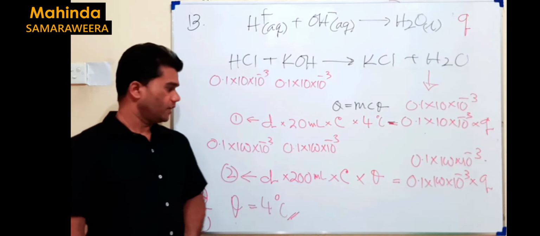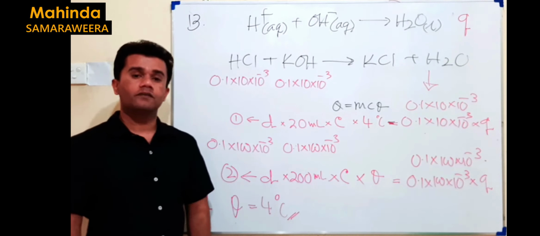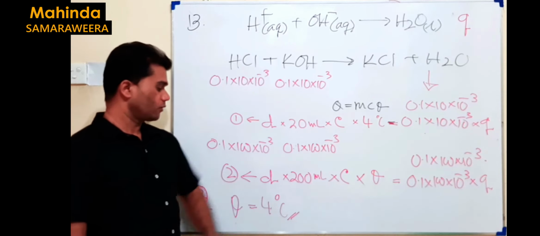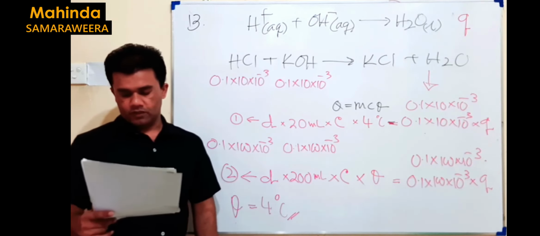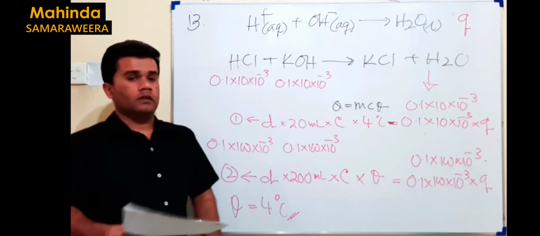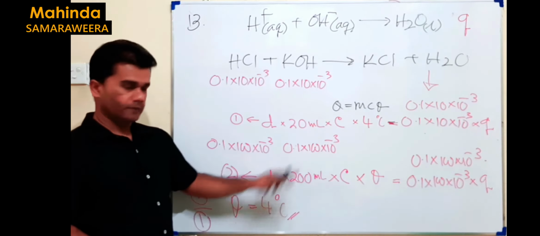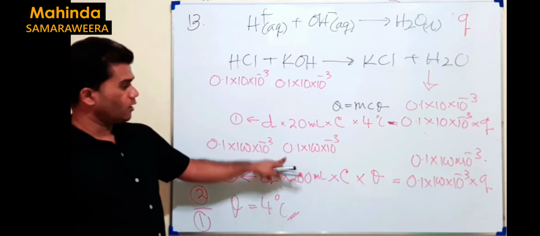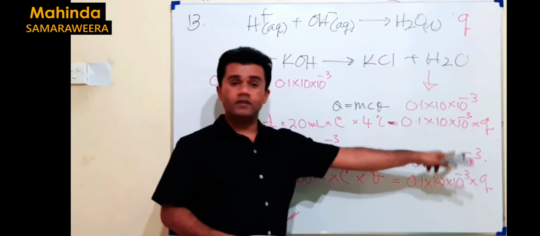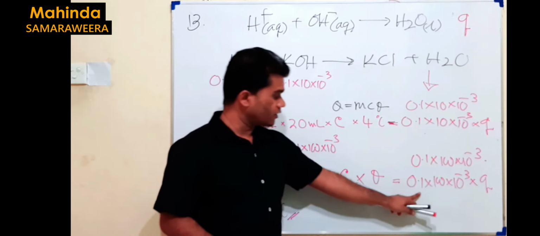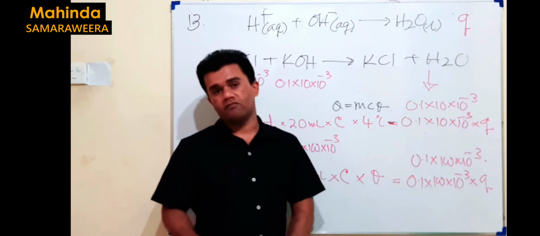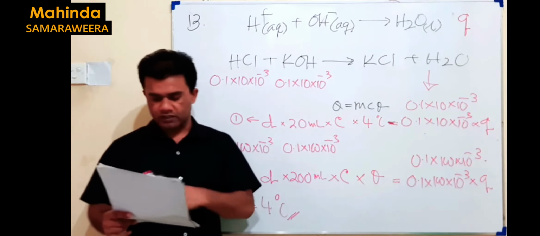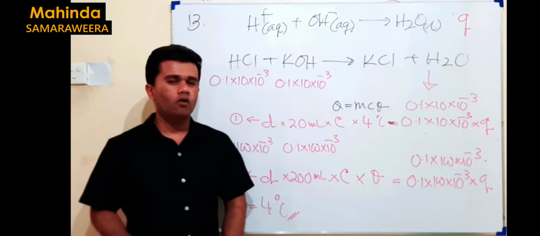Anyway, this data is given as just 0.01. If you substitute 0.01 and do the calculation, you don't get a value. I mean, none of these values is the answer if you get 0.01 here, because if it is 0.01, you know that's the limiting reagent. If it is the limiting reagent, the amount of water produced should be 0.01 × 100 × 10 to the power of minus 3. Then the heat release should be 0.01 × 100 × 10 to the power of minus 3. According to that, if you do the calculation, you get an answer, but none of these answers. So anyway, that's all for this question.